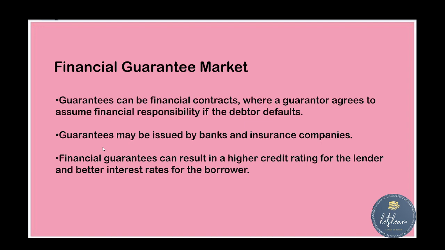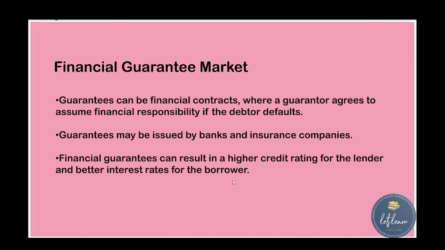Guarantees may be issued by banks and insurance companies. For me, my bank or my insurance company can be my guarantor. A financial guarantee can result in a high credit rating for the lender and a better interest rate for the borrower. So this is about the financial guarantee market.